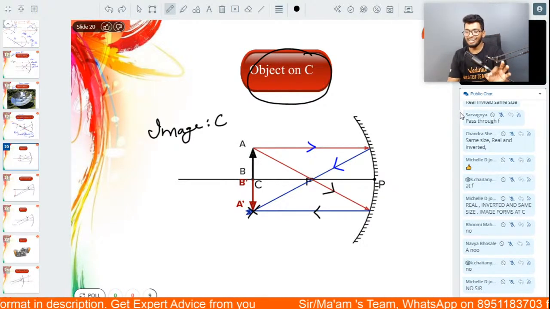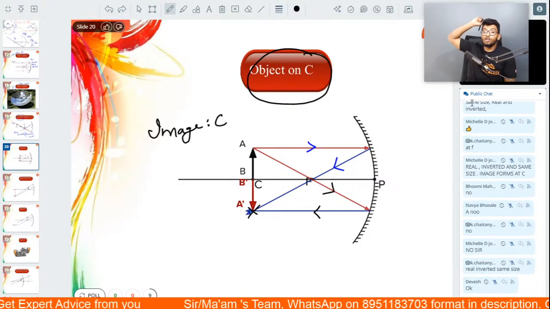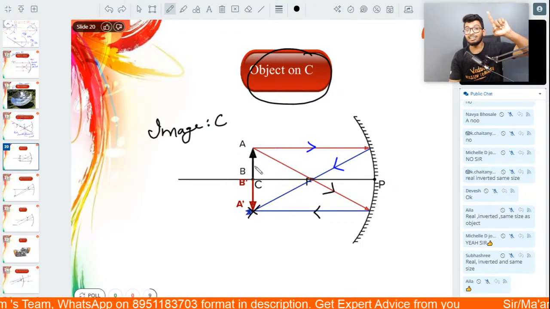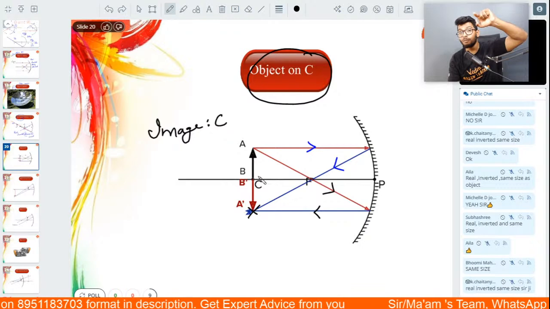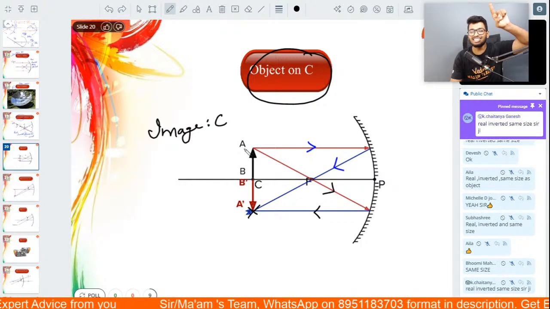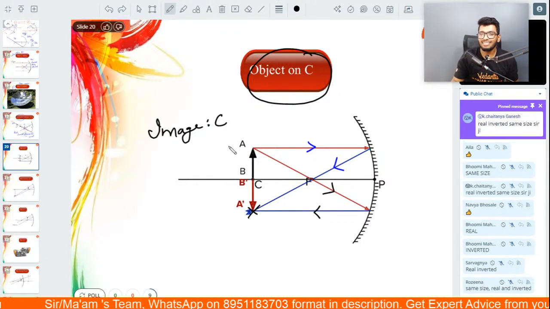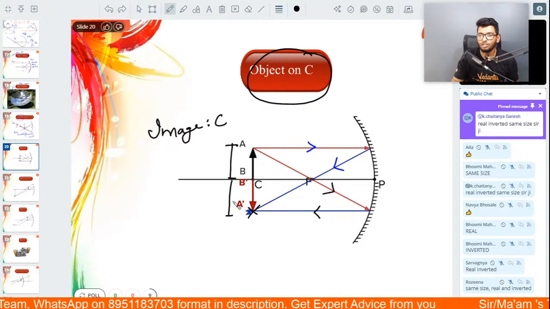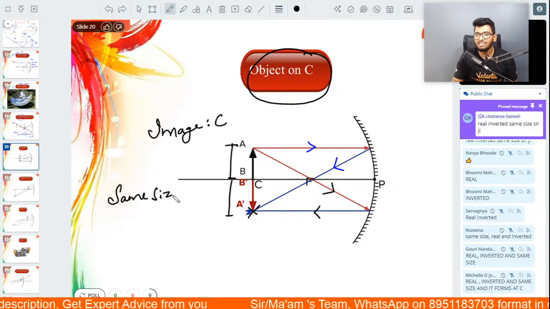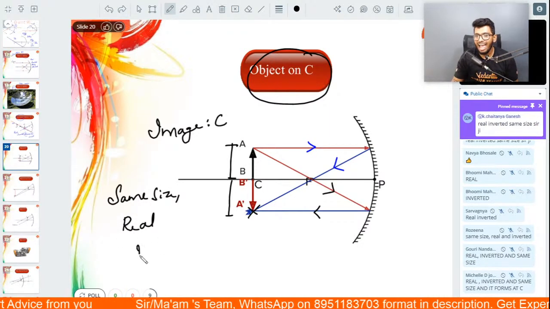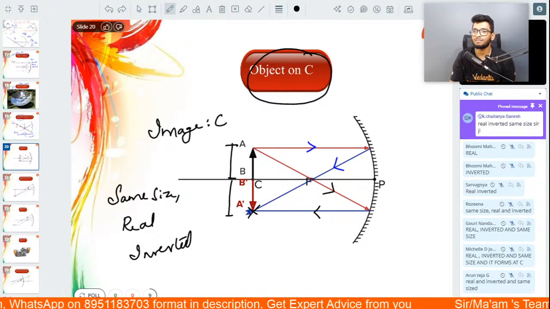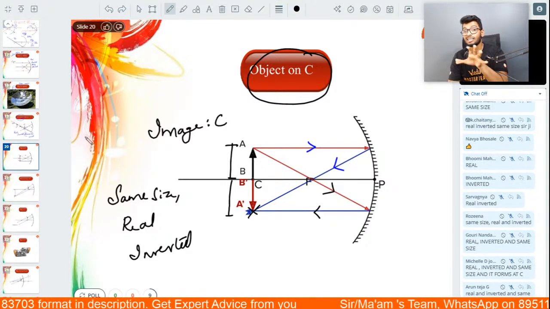No change. Getting it? Now remember guys, this is the only condition where the image and the object are formed at the exact same position. And not only that, people, the size of the image is also the same. You see this? This is the height of the object. The height of the image is almost the same. So you can say that the image is also of the same size. It is real again, and it is also inverted in nature. That's what's going to happen. All right. This is what happens when the object is kept exactly at center of curvature.